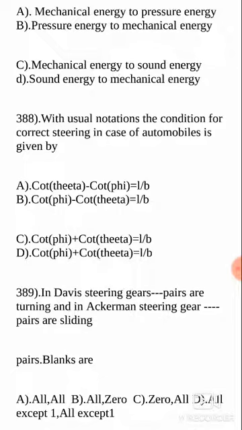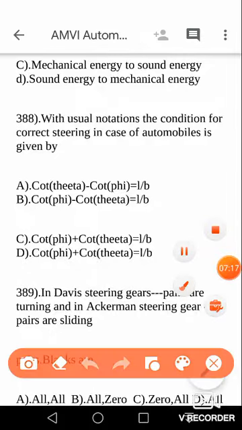This is the condition for correct gearing in the case of any steering gear. You can look at the options: he has used plus ones and minus ones, L by B ones, B by L ones. So you must have studied the book thoroughly before answering such questions on correct equations. Cot phi minus cot theta is equal to B by L is the correct answer.